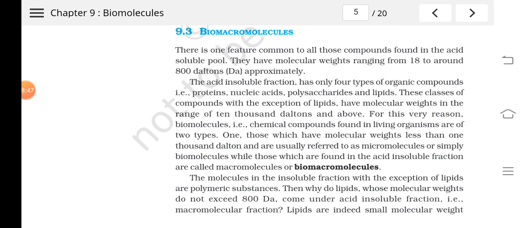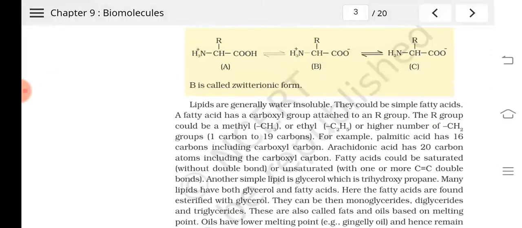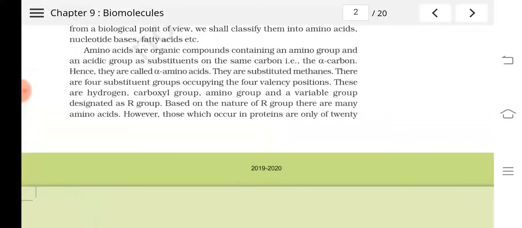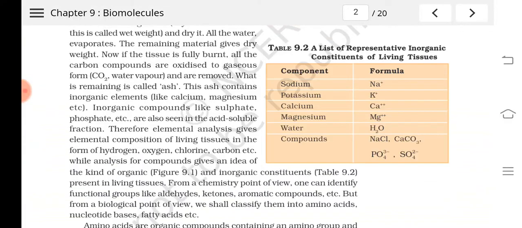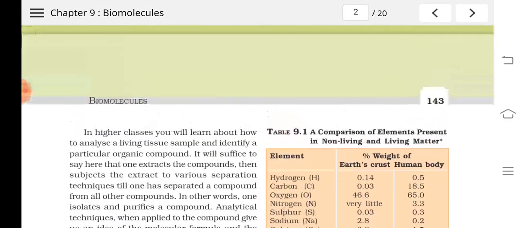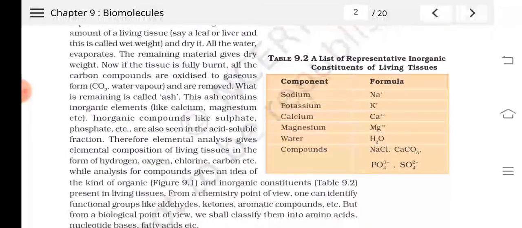We have studied nucleotides. So I have taught you these chapters in sequence. First we studied amino acids, and then proteins.